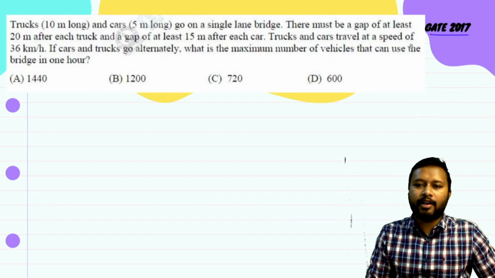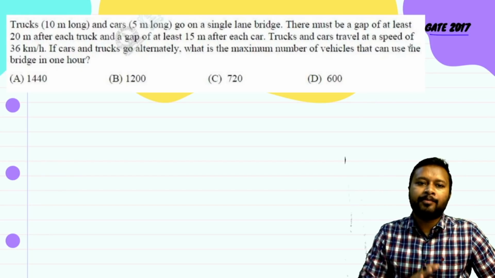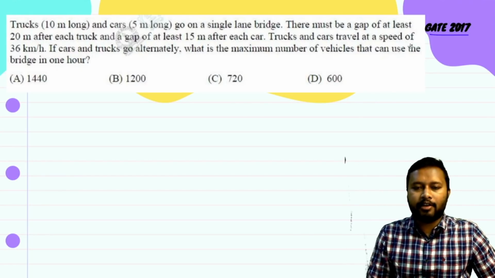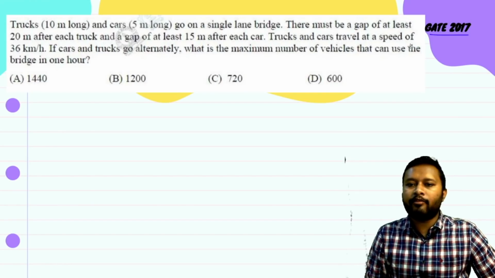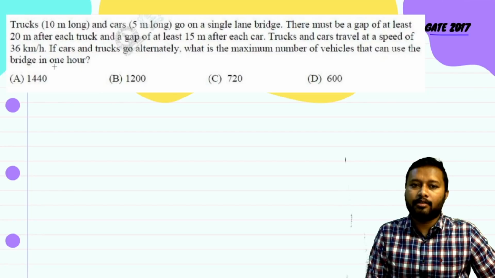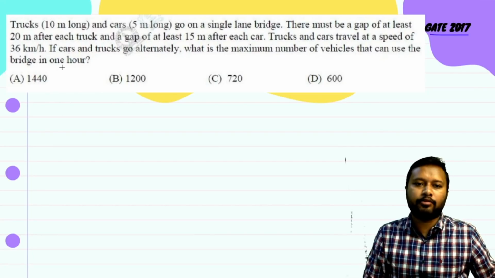Trucks and cars travel at the speed of 36 km per hour. If the cars and trucks go alternatively, means first truck, then car, then truck, then car, like that, what is the maximum number of vehicles that can use the bridge for an hour? That means for 1 hour. Let's try to do this.